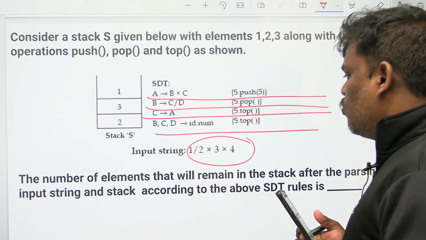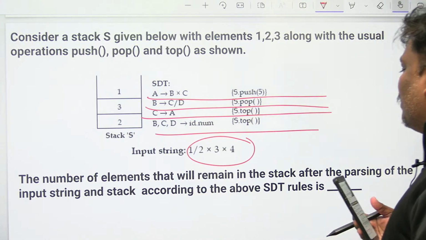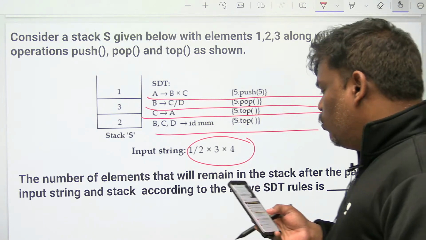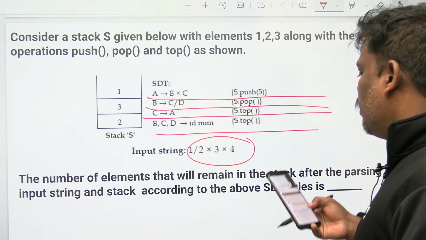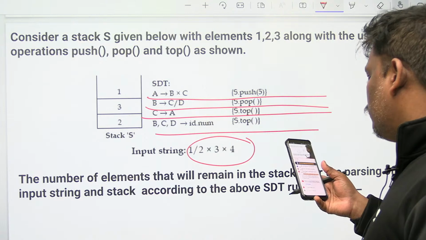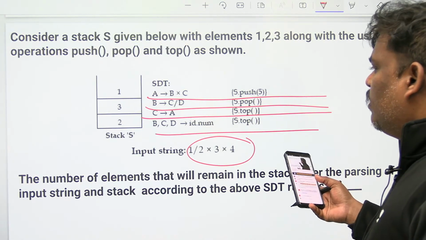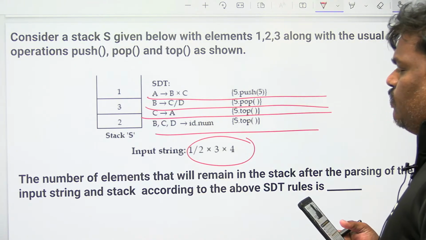Bottom of the stack is 2. The question is asking the number of elements that will remain in the stack after the parsing of the input string and stack according to the above SDT rule. So what you do is, using the grammar for the input string, draw the tree first.